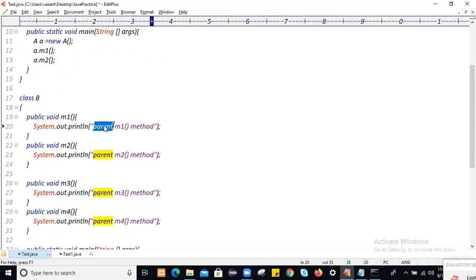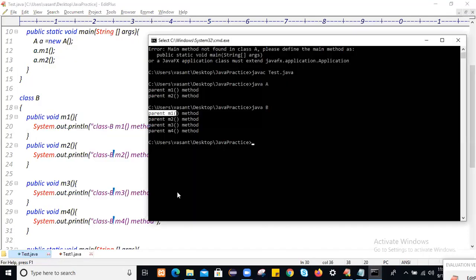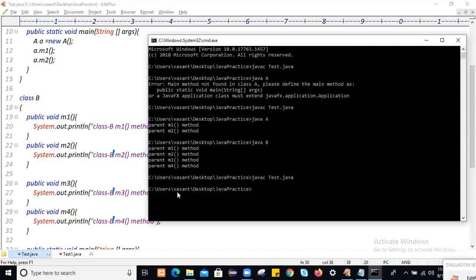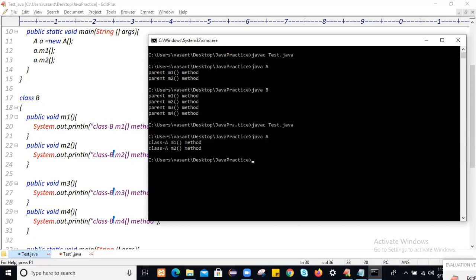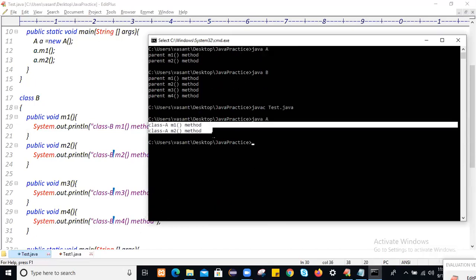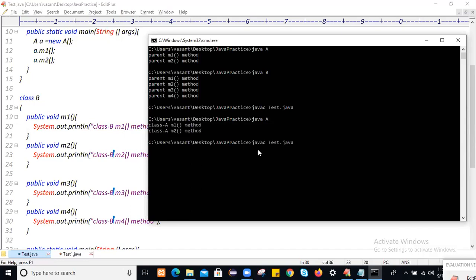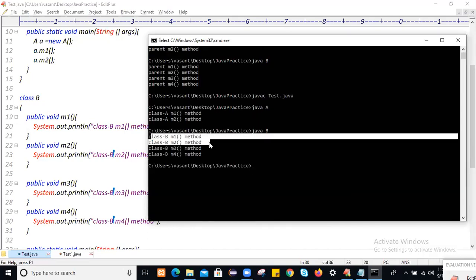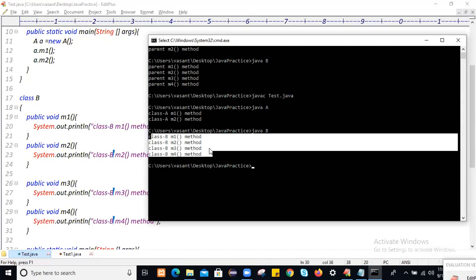Similarly, class B M1 method, class B M2 method, class B M3 method, and class B M4 method. First compile this application and then run it. Java A shows class A M1 and M2 methods executed. To run class B, use java B, and you see class B M1, M2, M3 and M4 methods.